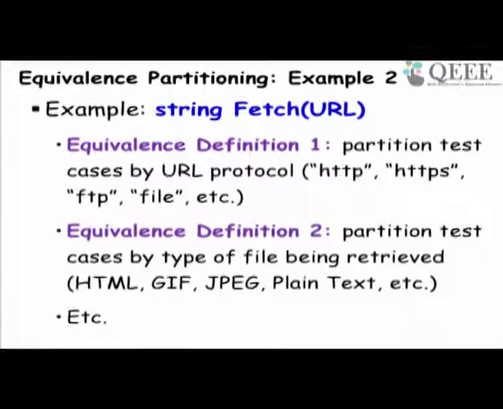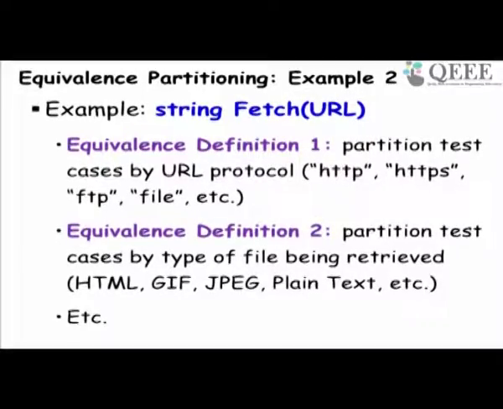One definition of equivalence class can be the type of the protocol used in the URL: HTTP, HTTPS, FTP, file, etc. We can have another definition, which is the type of the file being retrieved for display, for example HTML, GIF, JPEG, plain text, etc.